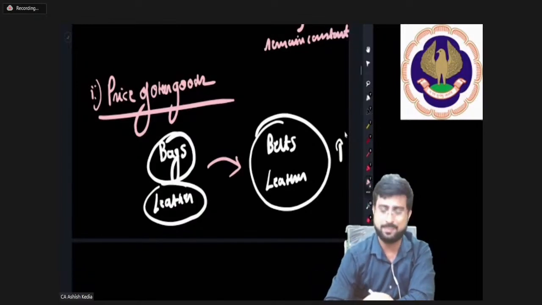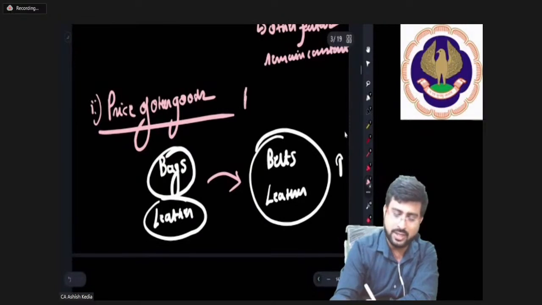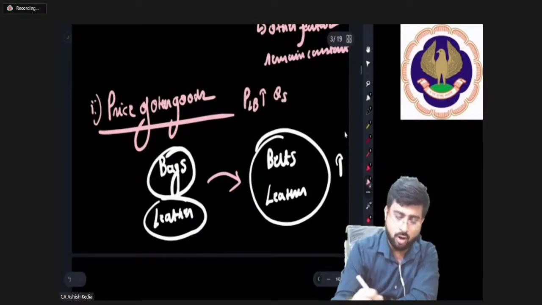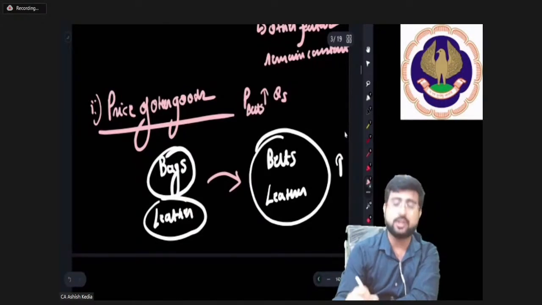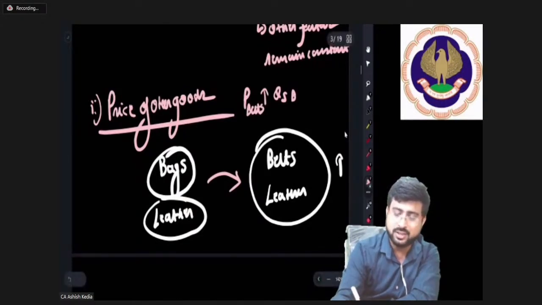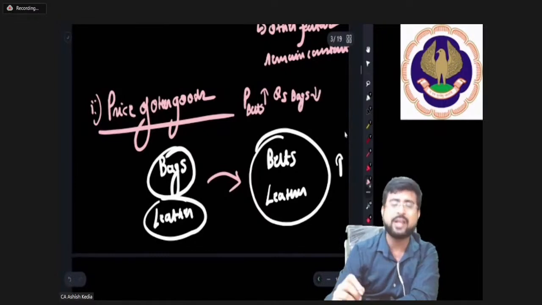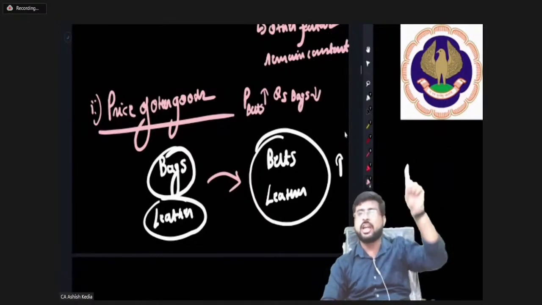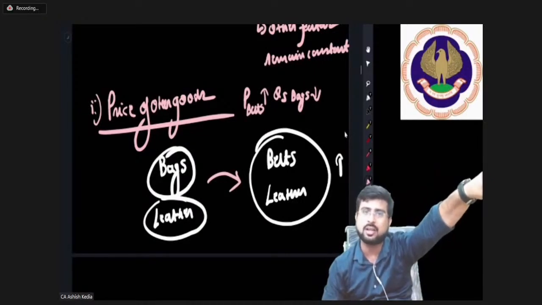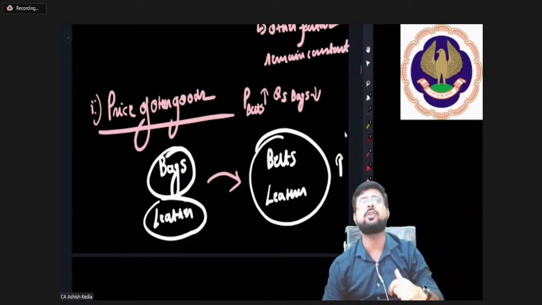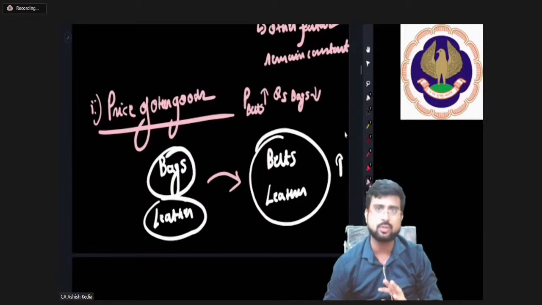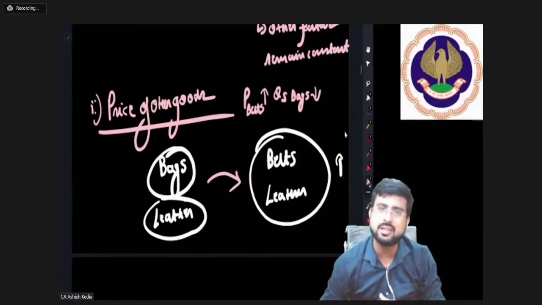So what is happening here is, as the price of leather belts is rising, the quantity supplied of bags is falling. So as you see, price of other commodities rises, quantity supplied of these bags is falling. So if price of another commodity rises, it becomes more profitable to produce that commodity, and so we reduce the supply of our current commodity. Understood? Sir, come on again in Hindi, sir.